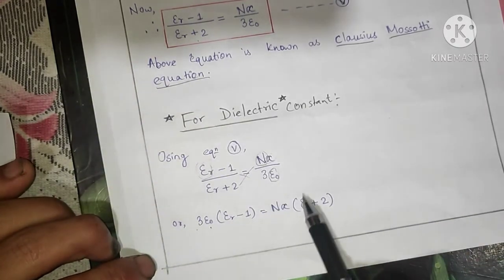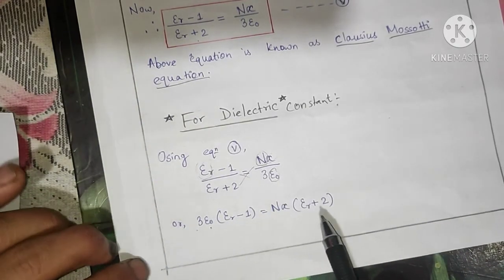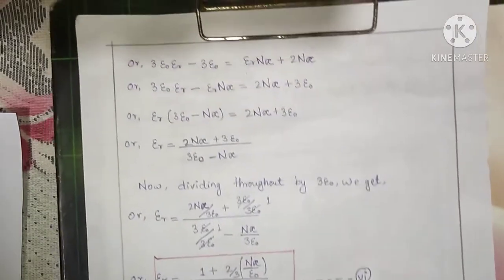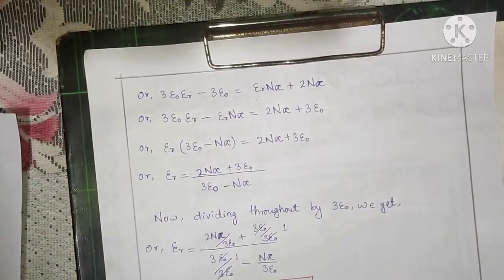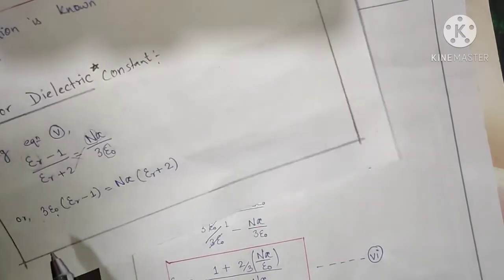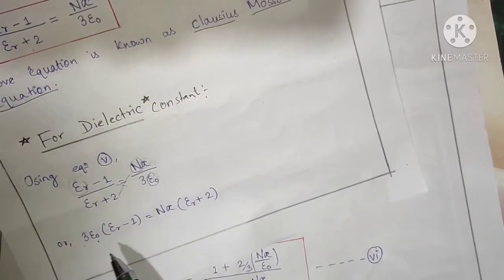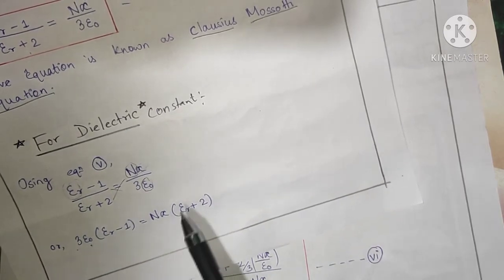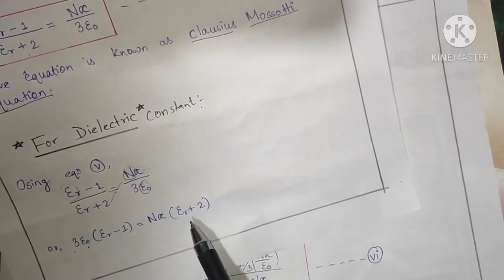So n alpha into epsilon r plus 2. By simplifying, we have 3 epsilon naught into epsilon r minus 1 is equal to n alpha whole into epsilon r plus 2.